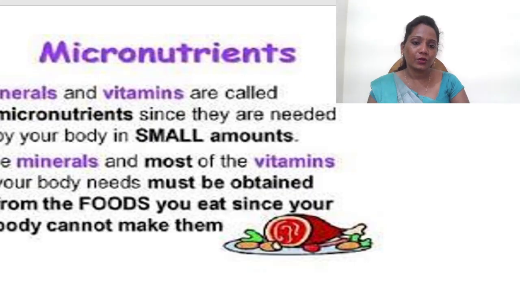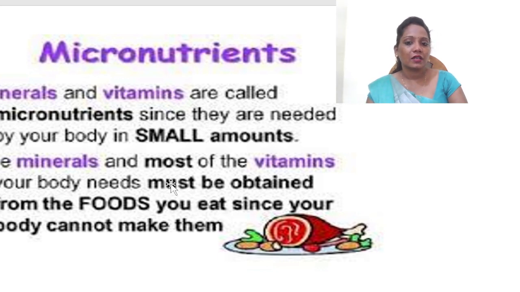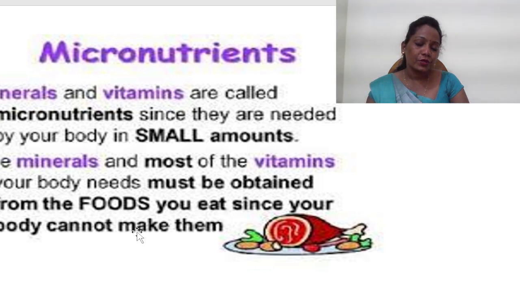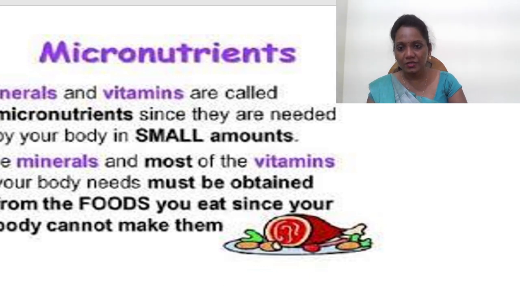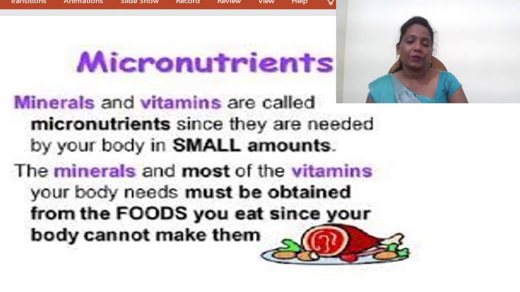And you can see micronutrients. Micronutrients are minerals and vitamins, called micronutrients since they are needed by the body in small amounts. Already I have explained they are required in small quantities. That's why we call them micronutrients. The minerals and most of the vitamins our body needs must be obtained from the foods you eat since your body cannot make them. So some of the nutrients have to be consumed from outside because they are not produced by the body, and they are essential for the nourishment of our skin, our muscles, our neurons, or some systems which are very important, like sodium is important for the heart rate.